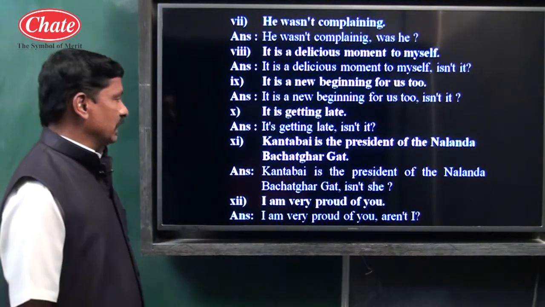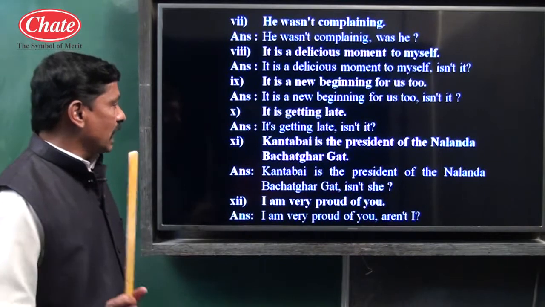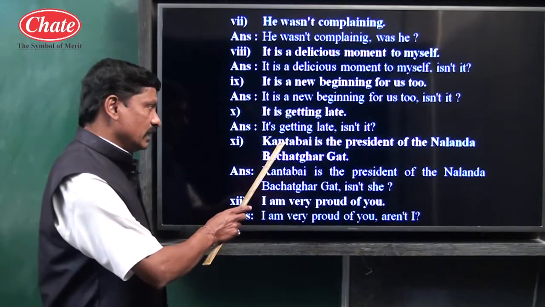Example number 11. Kantabai is the president of the Nalanda Bachat Gat. See children, Kantabai, it is a subject.